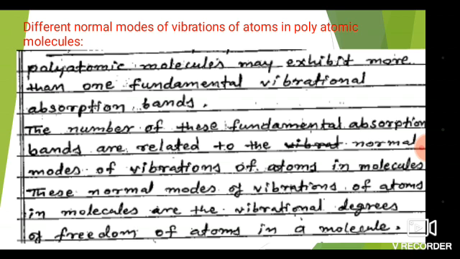So polyatomic molecules may exhibit more than one fundamental vibrational absorption band. What is meant by polyatomic molecules? A polyatomic molecule means the molecule contains more than two atoms. Such a type of molecule is known as a polyatomic molecule. Poly means many, atomic means what? Many atoms joined together to form a molecule is known as a polyatomic molecule.